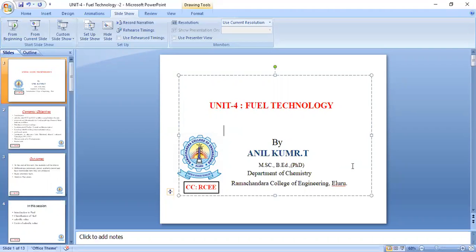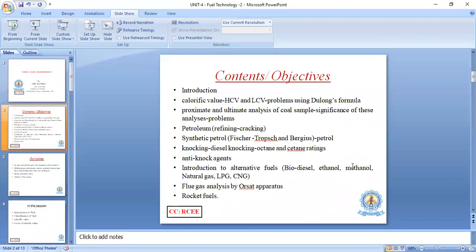Engineering, Eluru. Right. So, the content and objectives of fuel technology according to JNTUK curriculum R19 regulations. So these are the contents.